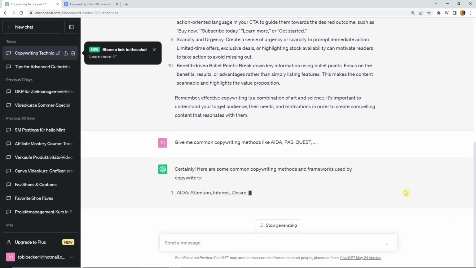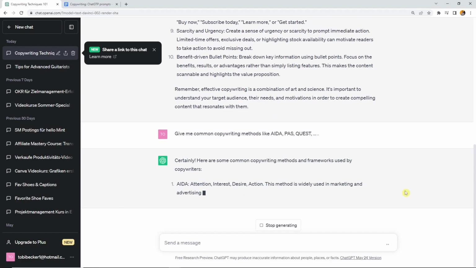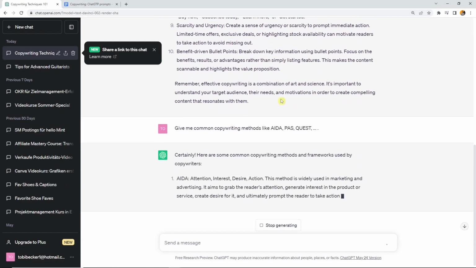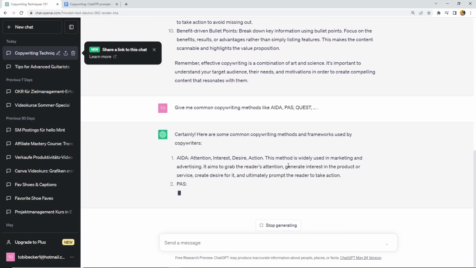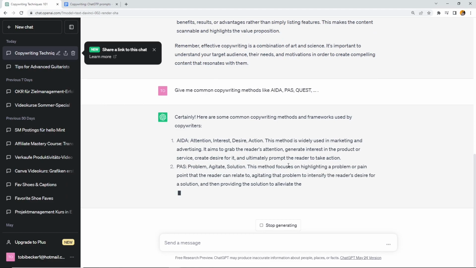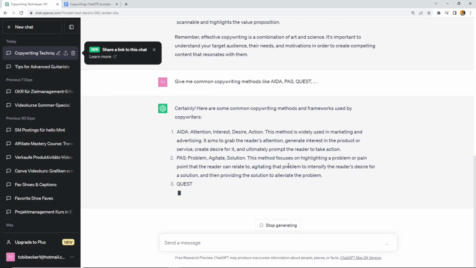But also we used some methods here. And these are called methods or frameworks. So when you ask for techniques, this is just basic. But you really need to ask for methods or frameworks. Frameworks is even better and gets you better results. But yeah, I now gave as an example AIDA, PAS, and Quest. So let's wait a bit and hope that ChatGPT also offers some more.